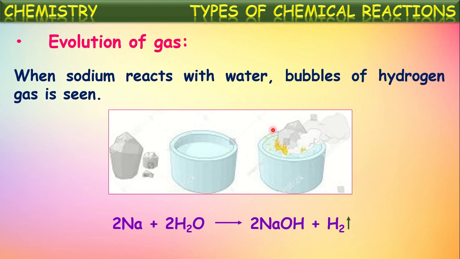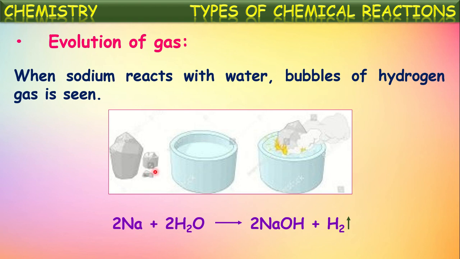But this cannot be done in the laboratory on our own because it is an explosive reaction. See here, fire is coming because sodium is a highly reactive metal. It should always be stored under kerosene. Whenever it is needed, it will be taken out from the kerosene.